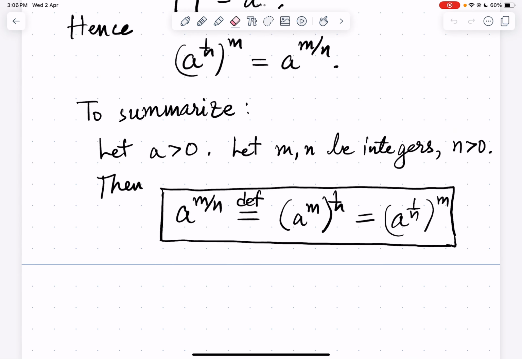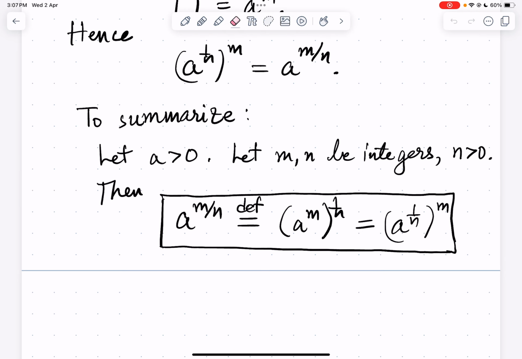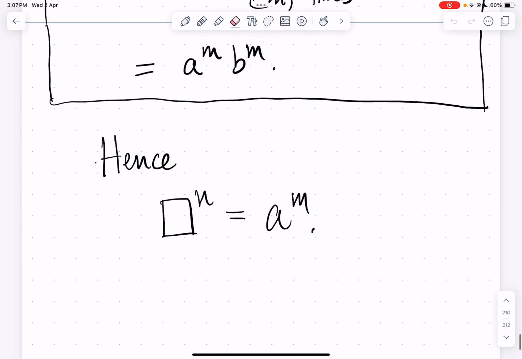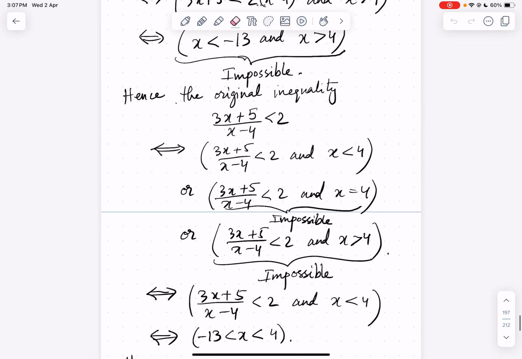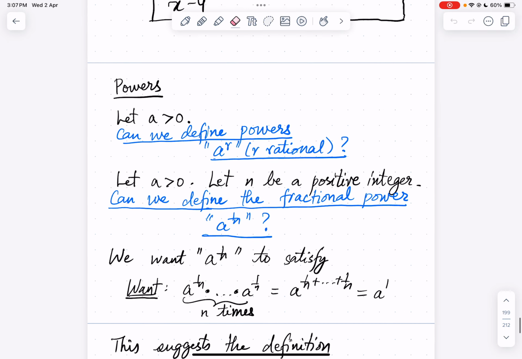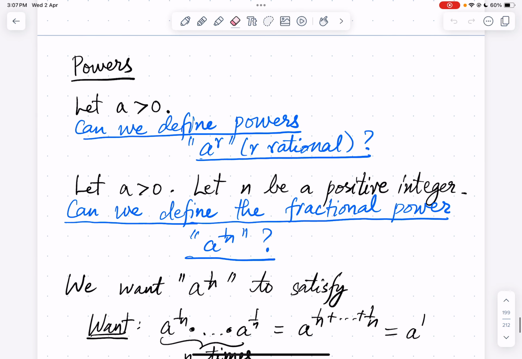Okay, so let's continue. To recall, what did we do? Let a be a positive real, let m and n be integers, n greater than 0. First we'll recall what our original goal was. So we started with a greater than 0. Given a greater than 0, can we define powers a power r, where r is rational? So we want to define powers a power r where r is any rational.